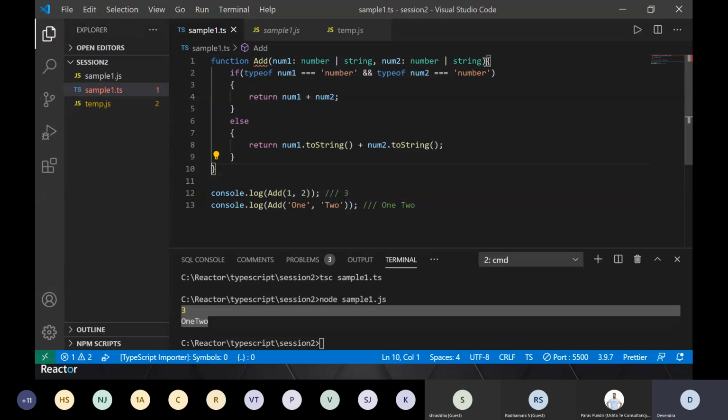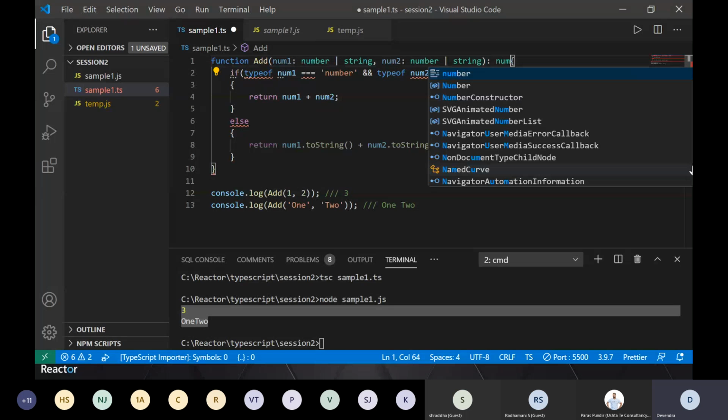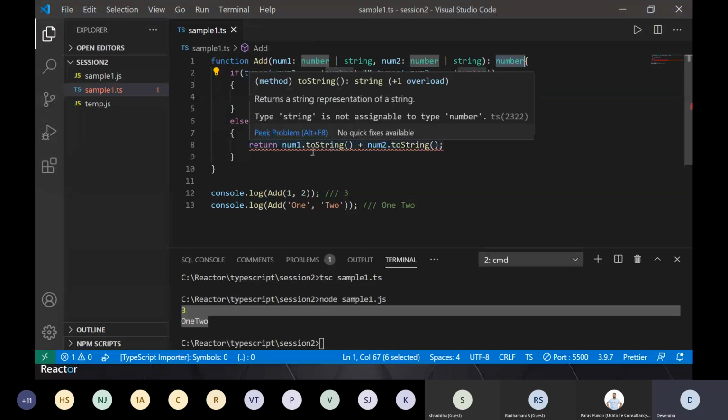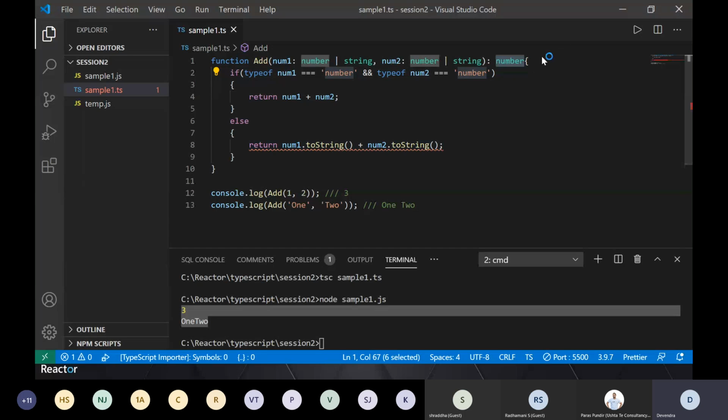Now you'll see our functions. Generally, in all third generation or advanced languages, you specify the return type. Earlier, when I wrote that function which expected two numbers as input and the output was also a number, my return type was number. Now it is giving me this error, because that satisfied the signature, saying return type is number, which was fine. But in this case I'm concatenating and going to return a string, so it will not work.